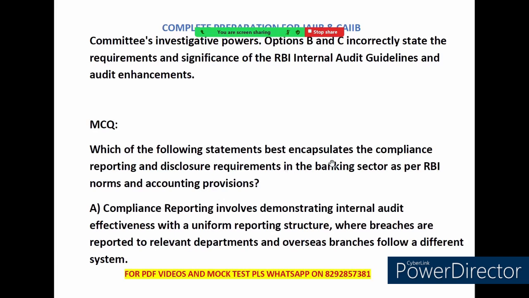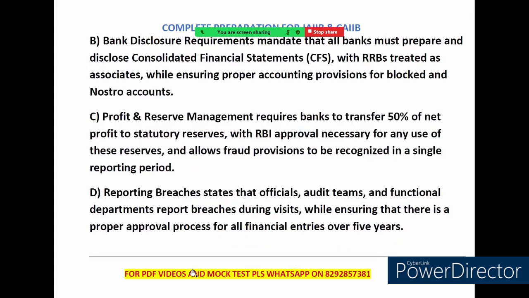Which of the following statements best encapsulates the compliance reporting and disclosure requirement in the banking sector as per the RBI norms? So first option says that compliance reporting involves demonstrating internal audit effectiveness with a uniform reporting structure where breaches are reported to relevant department and overseas branches follow a different system. So this is incorrect because it incorrectly states that overseas branches follow a different system. This is wrong. Overseas branches also follow the same system.